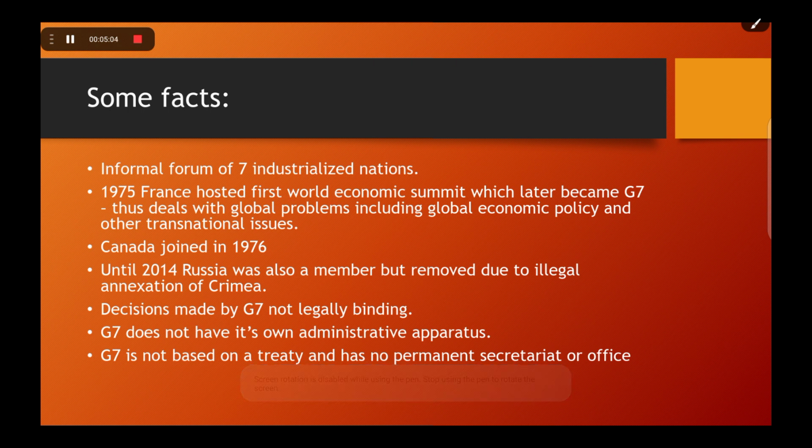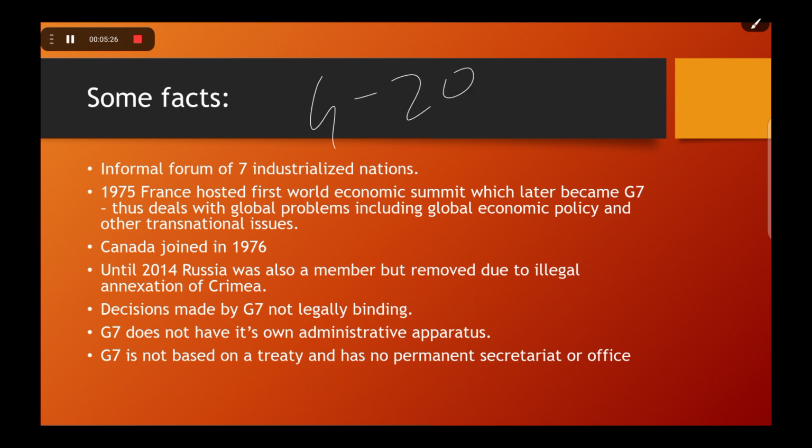There are many drawbacks of this organization, like limited membership and all this, but for prelims I think this would be sufficient. For mains we can talk about the drawbacks also and everything else, and the comparison with G20.